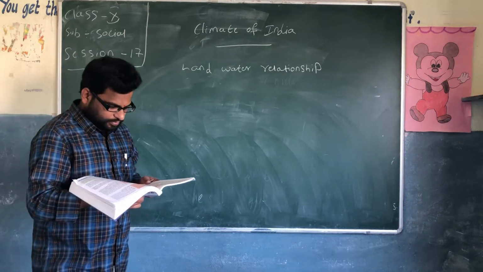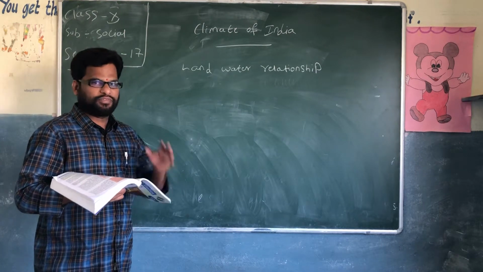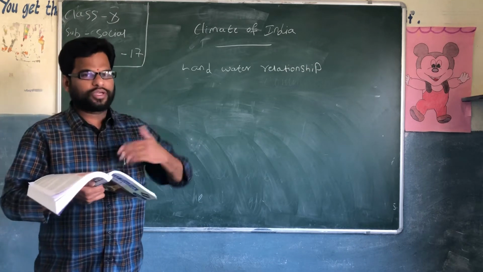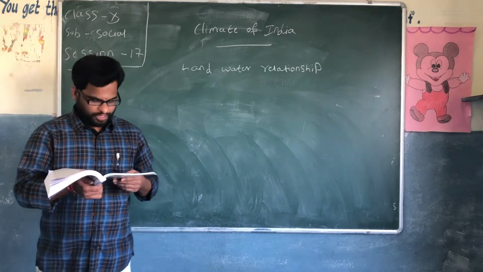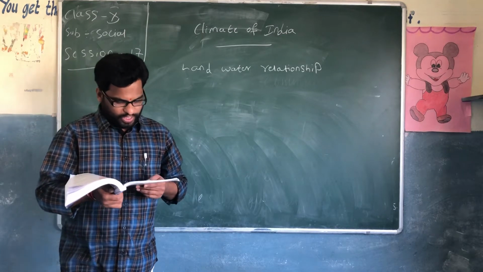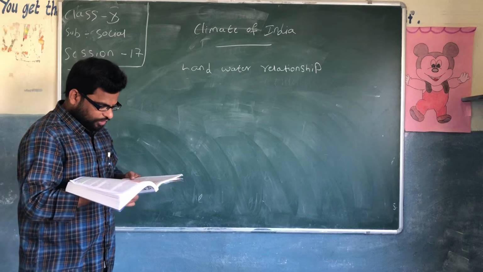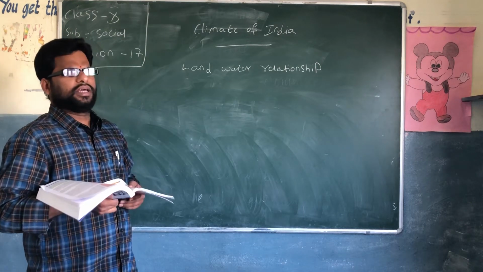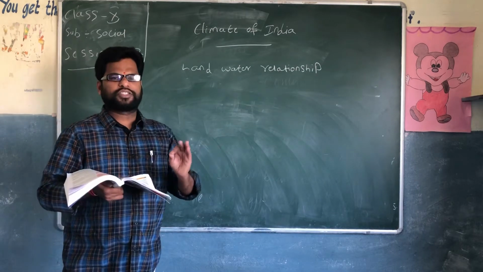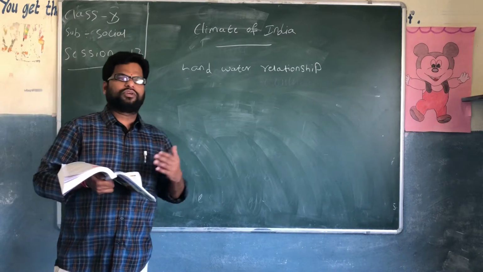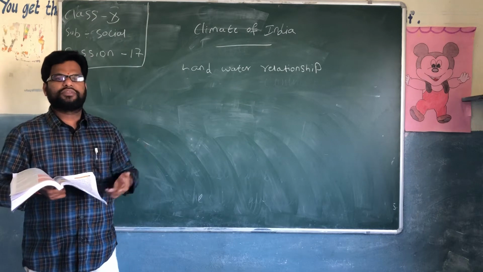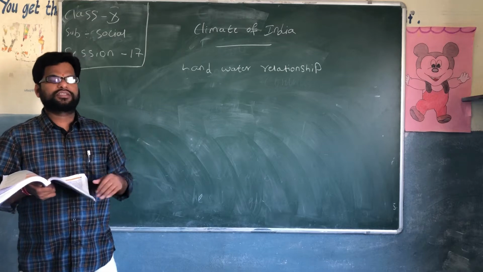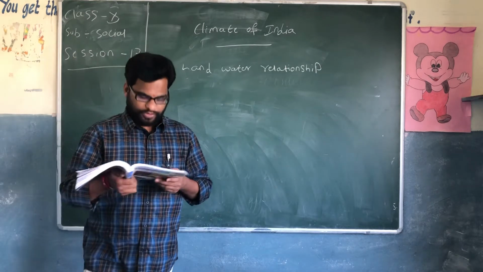See here, there is a map, as I said yesterday. By observing that map, you can follow the class as I explain. Look at the map of India showing land cover and water bodies, and you will see another important factor that has an influence on climate. Yes, land and water influence the climate a lot. అంటే land water నుంచి కూడా మనకి climatic conditions అనేవి చేంజ్ అవుతూ ఉంటాయి అని చెప్తున్నాను. How it happens and what changes will happen in the climate, we'll look into.